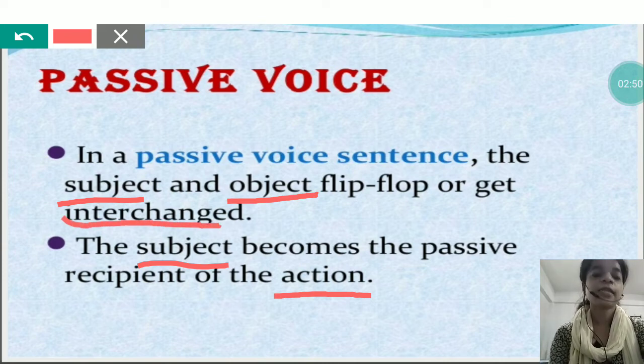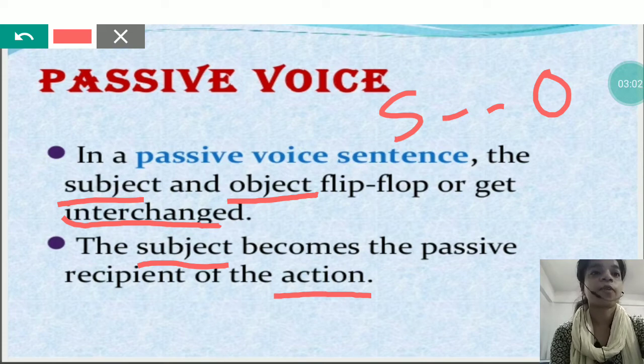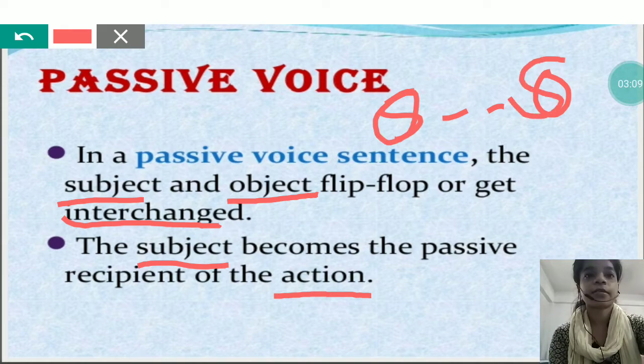For example, if you write any sentence in which the subject is at the first position and there are a few words and then the object, when you convert this sentence into passive voice, then here it will become object and here it will become subject.